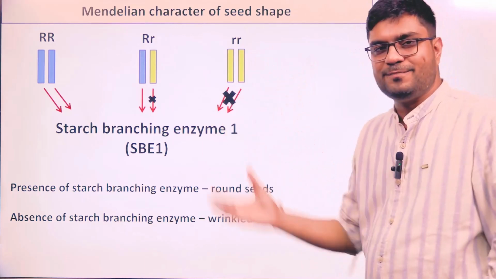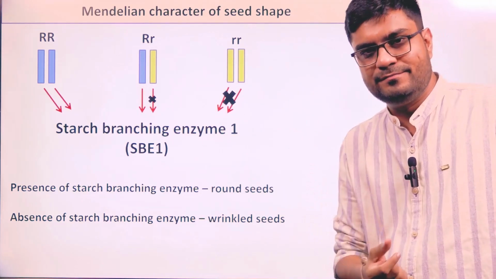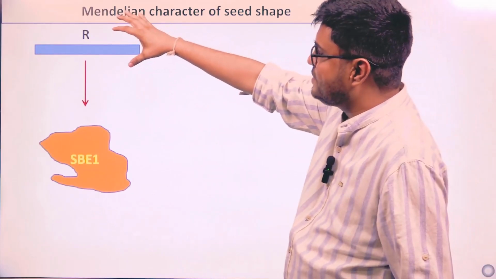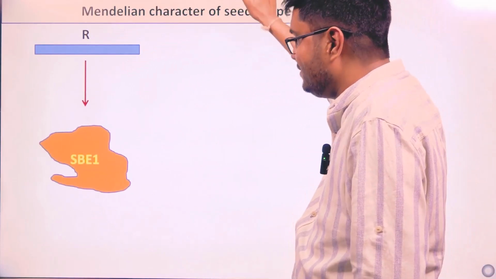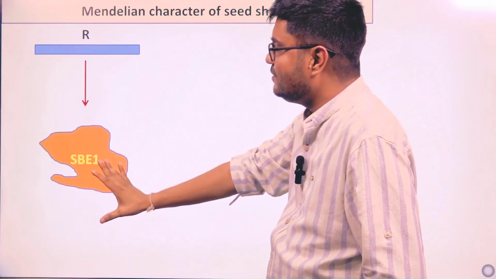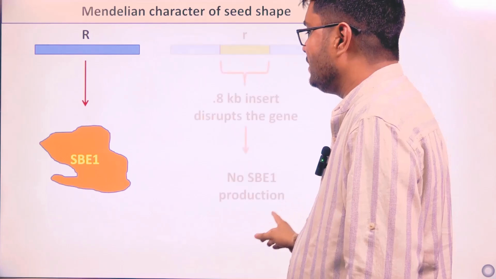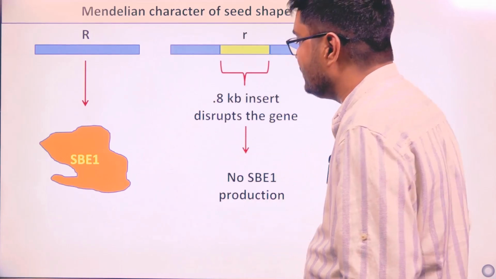Now the second question. From where is this small r allele coming? Let's see. The capital R, which is the normal wild type allele, is giving us a functional starch branching enzyme 1, giving us the phenotype, the result.